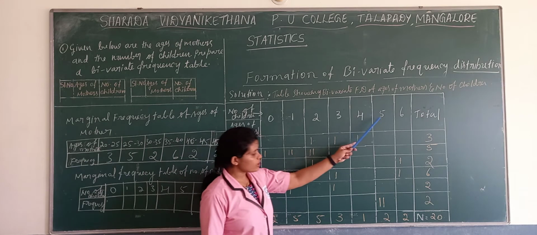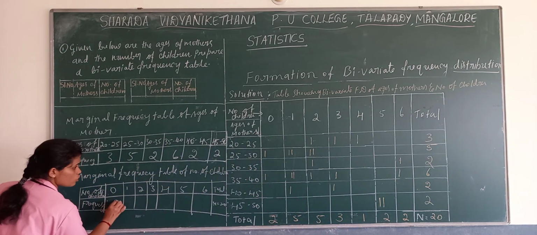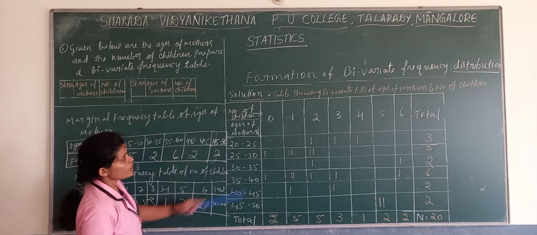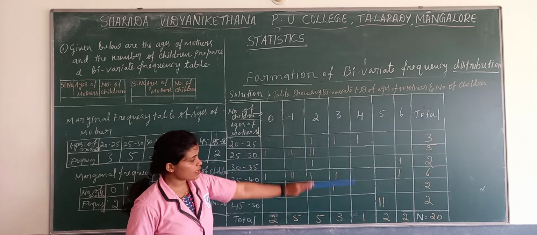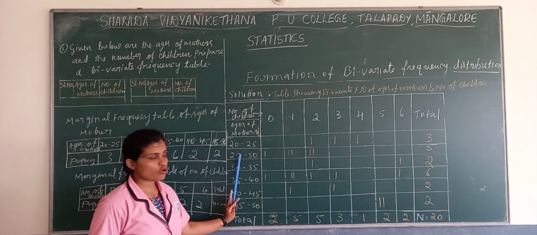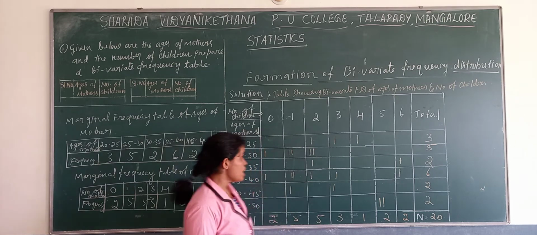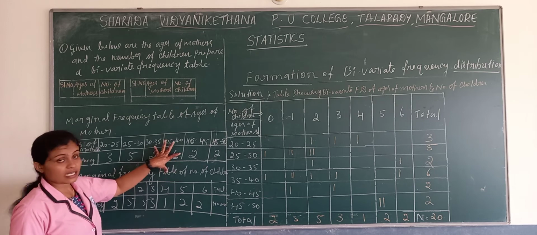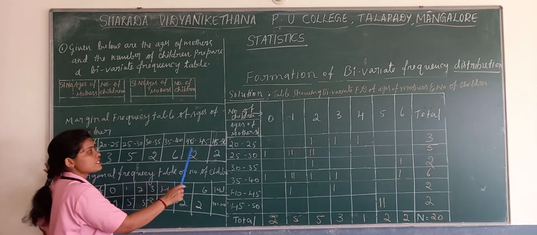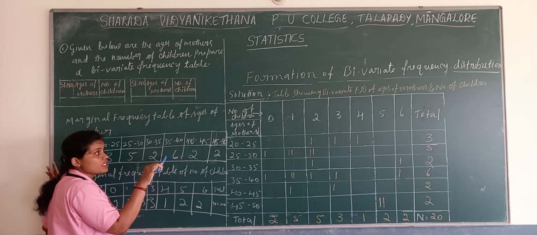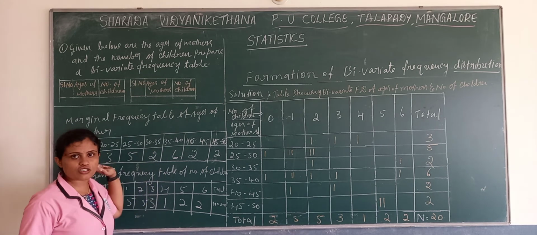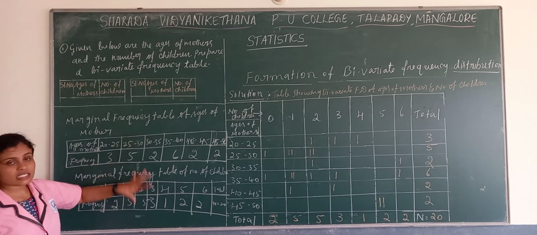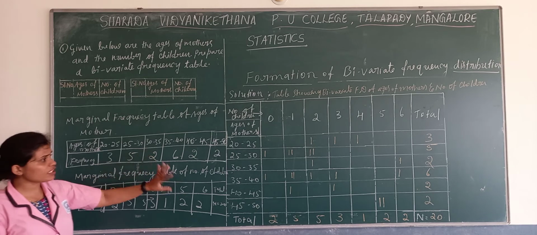Now the frequencies for number of children are 2, 5, 5, 3, 1, 2, 2. Number of children and their frequencies; ages of mothers and their frequencies. When we get a problem to solve, we get these kinds of tables. These are the marginal frequencies: only one variable and its frequency. So this table we call the marginal frequency.